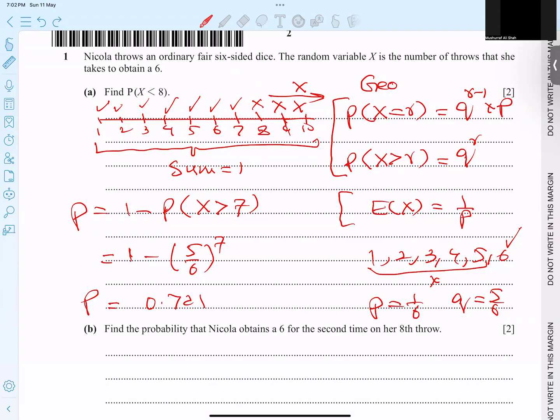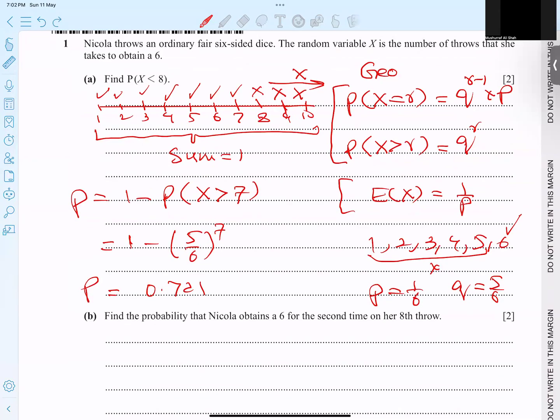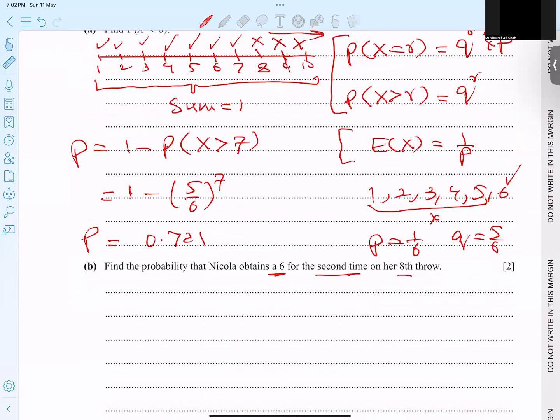Let's talk about the next part. Here I just give you an idea, because some students get confused in this probability. What is the probability that Nicola obtains a 6 for the second time on the 8th throw? I give you the concept. What does it actually mean? For example, not 6, not 6, not 6, not 6. So it comes, let's say, on the 8th throw: 6 times not 6, then 6 and 6.